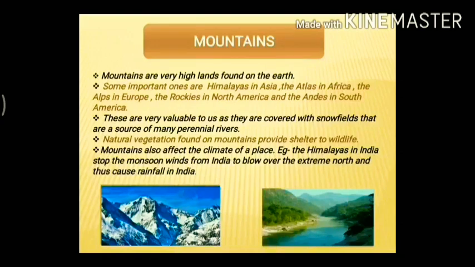Now, you see the example, the Himalayas in India stop the monsoon winds from India to blow over the extreme north, and they thus cause rainfall in India. So they stop the monsoon winds so that it causes rainfall in India. Understood? Otherwise, it would fly over those Himalayas to other parts. All right. So in this way, mountains are very helpful to us.